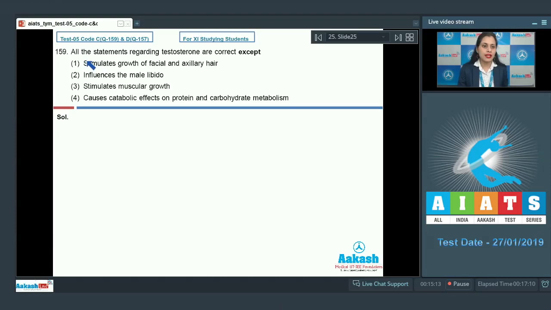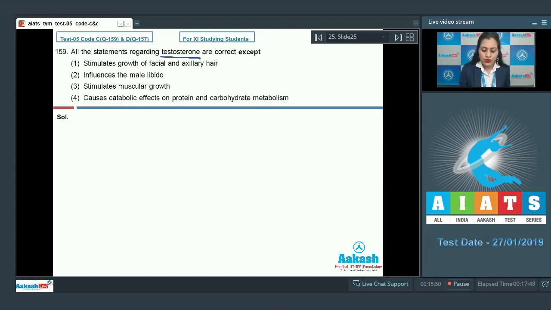Question number 159. All the statements regarding testosterone are correct except, and the options are stimulates growth of facial and axillary hair, influences the male libido, stimulates muscular growth and causes catabolic effects on protein and carbohydrates metabolism.